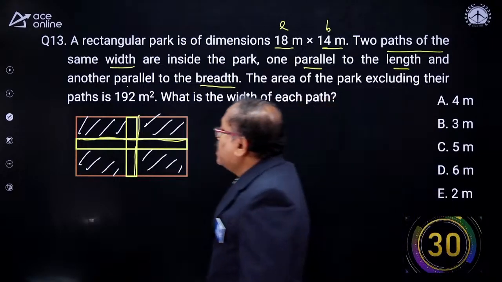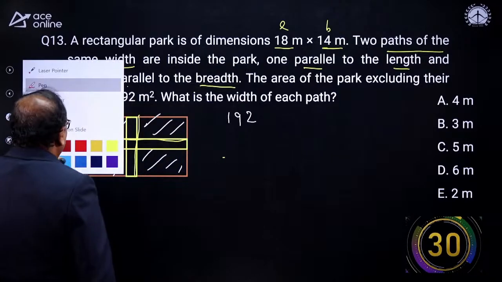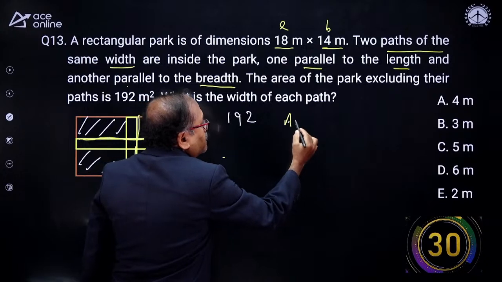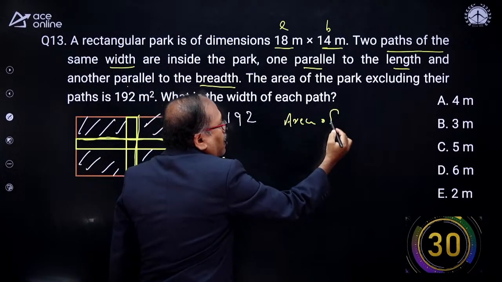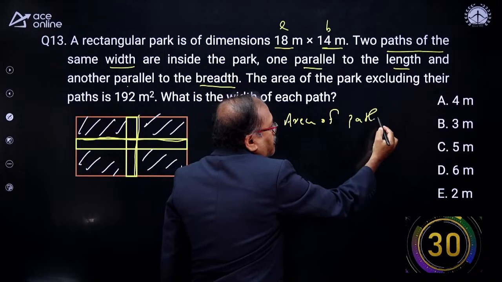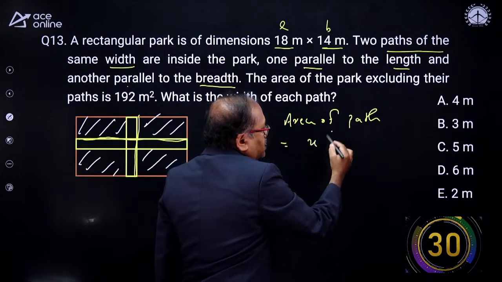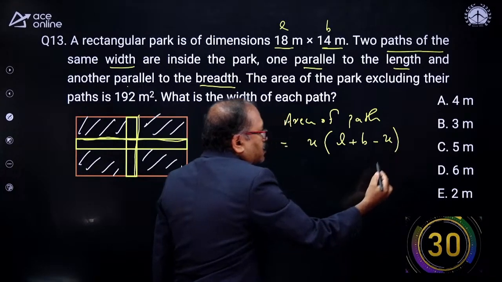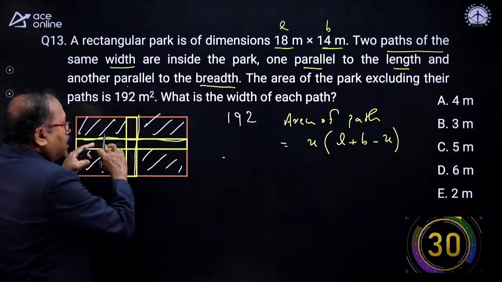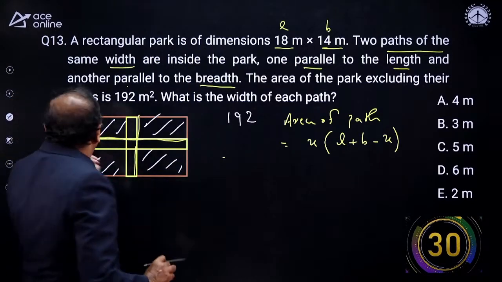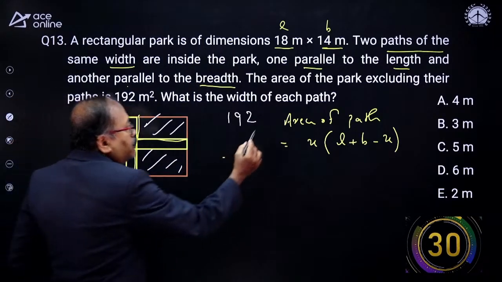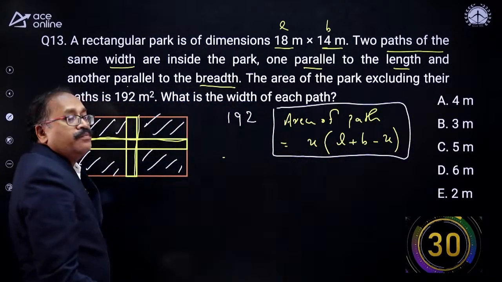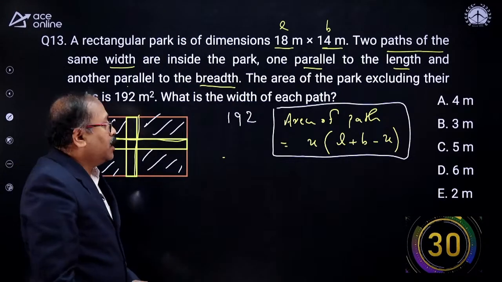So we are expected to know one formula here. Area of path is equal to x into L plus B minus x, when the path is inside. So if you know this formula, you will be able to find out the answer. Every day you are at least learning one formula.